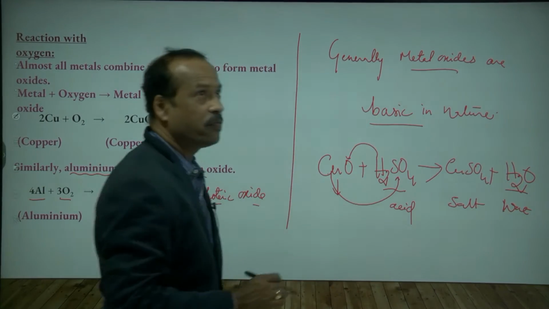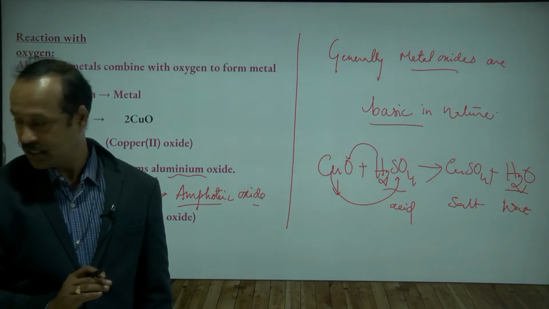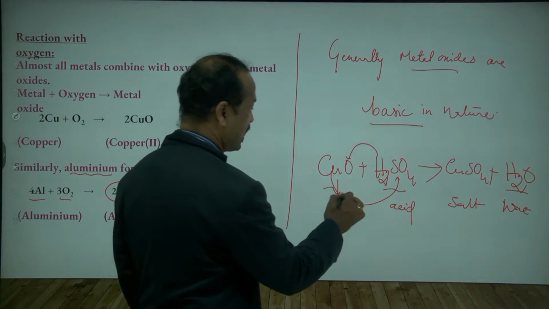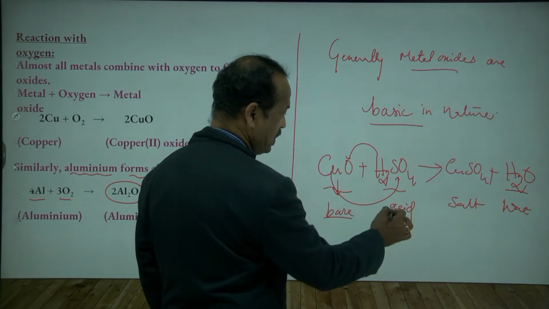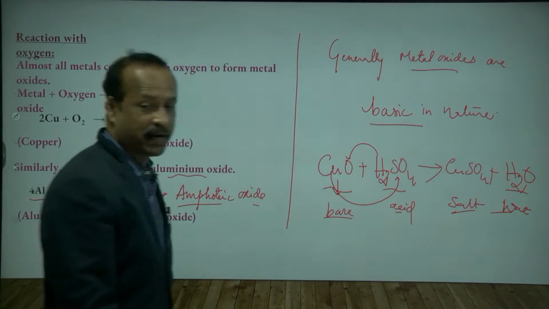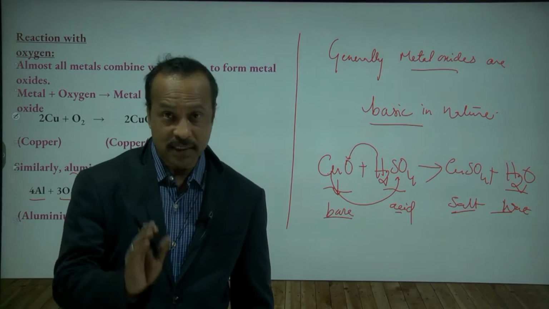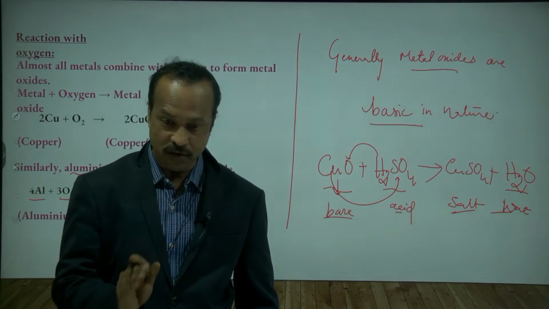So when acids and bases react with each other, they form salt and water. Here the metal oxide is acting like a base, reacting with acid and forming salt and water. So generally metal oxides are basic in nature, and they react with acids to form salt and water.